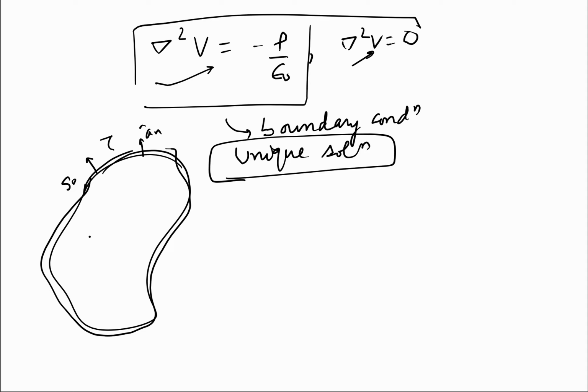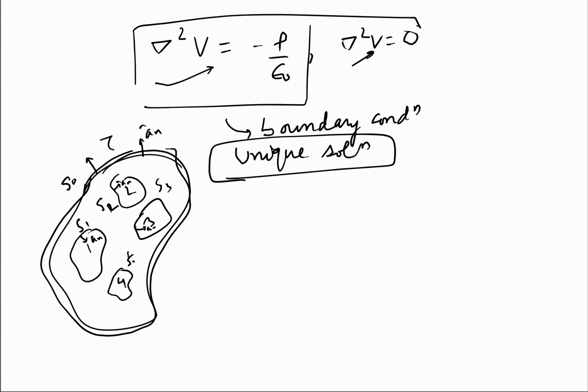Now inside this volume, there may be many conductors, conductor 1, conductor 2, conductor 3, and these may be charged or may not be charged, and for them the normal will be like this. So this is surface S1 for conductor 1, S2, S3, and so on, Sn. And as I have told, these can be charged conductors also, with charges on their surface. As we know, in electrostatics, charge comes to the surface of the conductor. It does not reside inside the conductor.